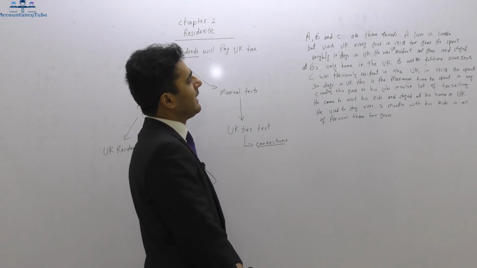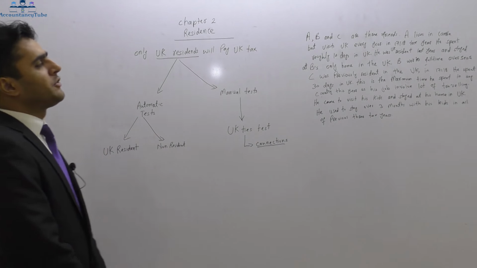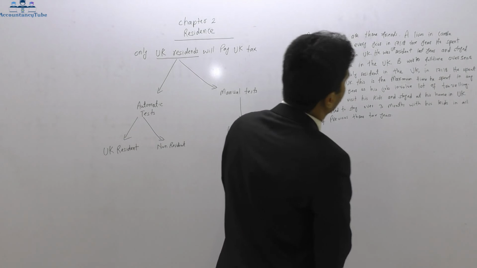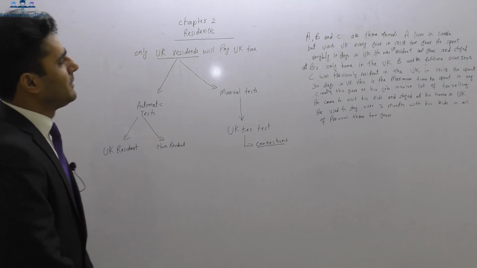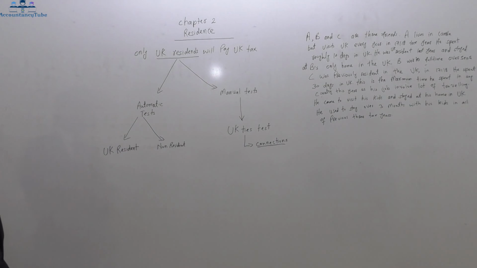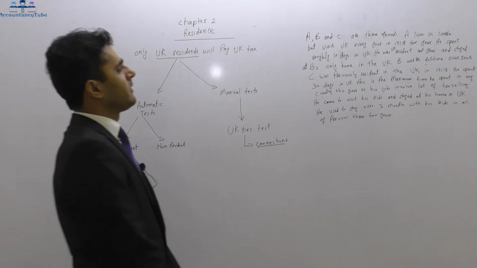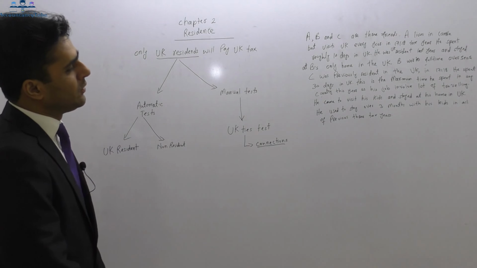So Mr. A, B and C are three friends. Mr. A lives in Canada but visits the UK every year. In the 17-18 tax year, he spent roughly 10 days in the UK.